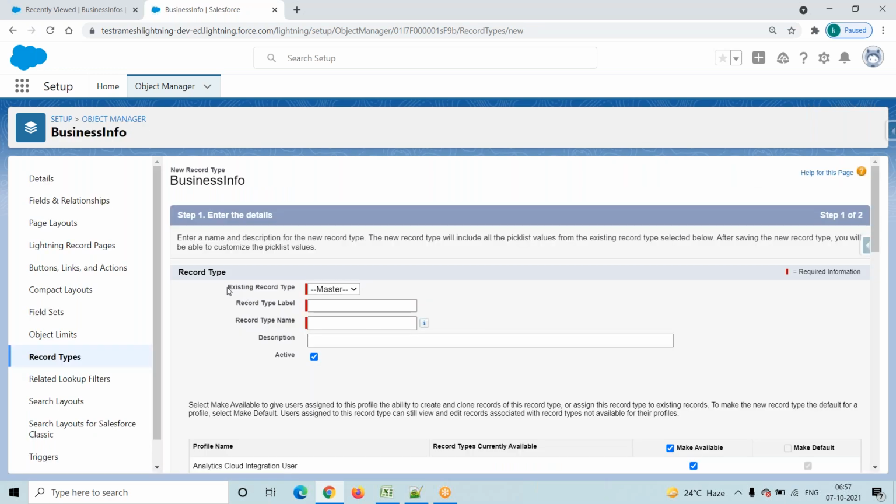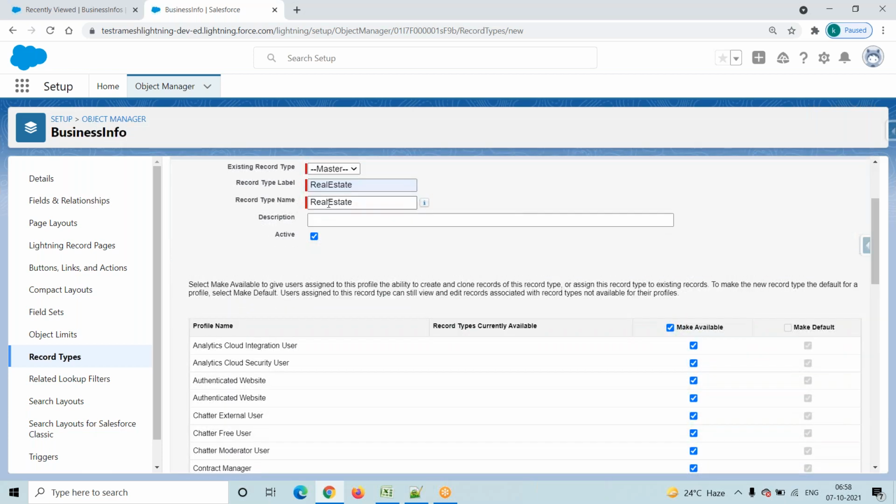Select the existing record type as master. What is your record type name? My record type name is real estate. If you want, you can provide a description, like this is for real estate information, but it is not mandatory. Check the Active checkbox. Profile names are there; in the next session we will discuss profiles and users. I am making this record type available for all profiles.